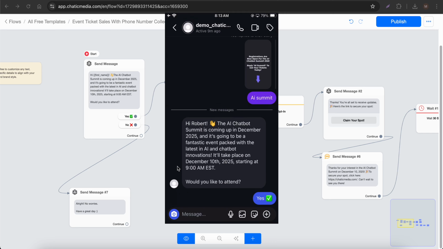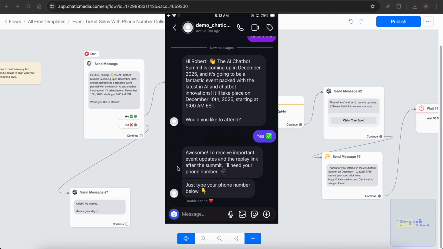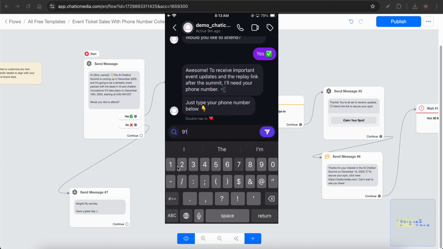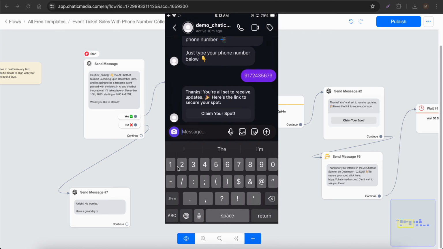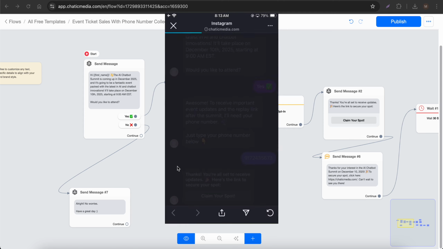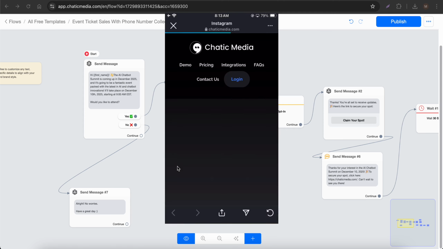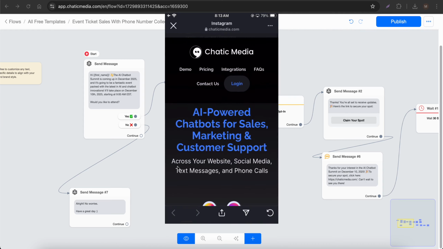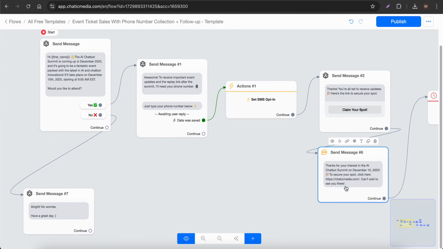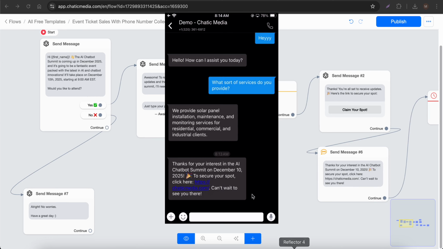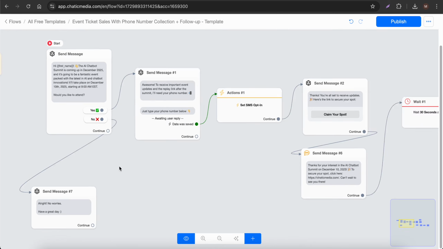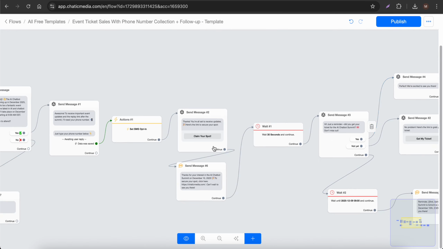So let me say yes, and now it will simply collect the particular customer's phone number. So let me enter the phone number right here, 435673, and let's see what happens. It actually provides them an option to claim the spot. So if they tap on this particular link, it will take them directly to the website where they can actually purchase the particular ticket. And here customers will also receive an SMS to the phone number they provide, and as you can see here, we receive the SMS: "Thanks for your interest in the AI Chatbot Summit," and here they got the link again.